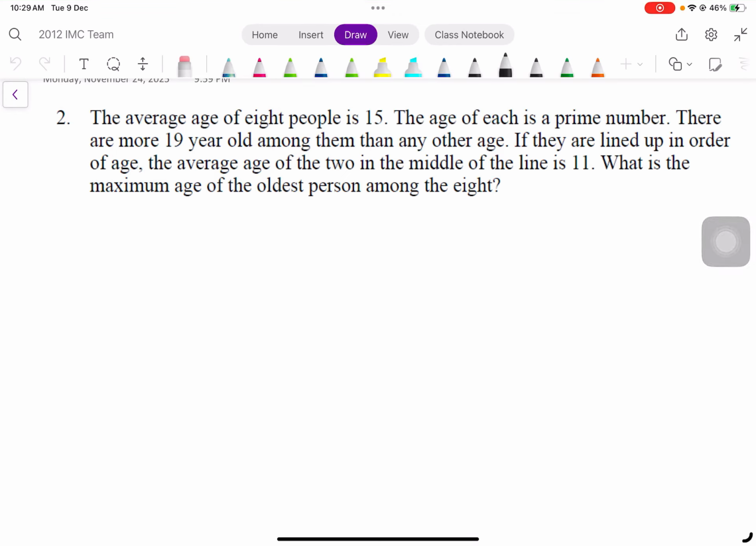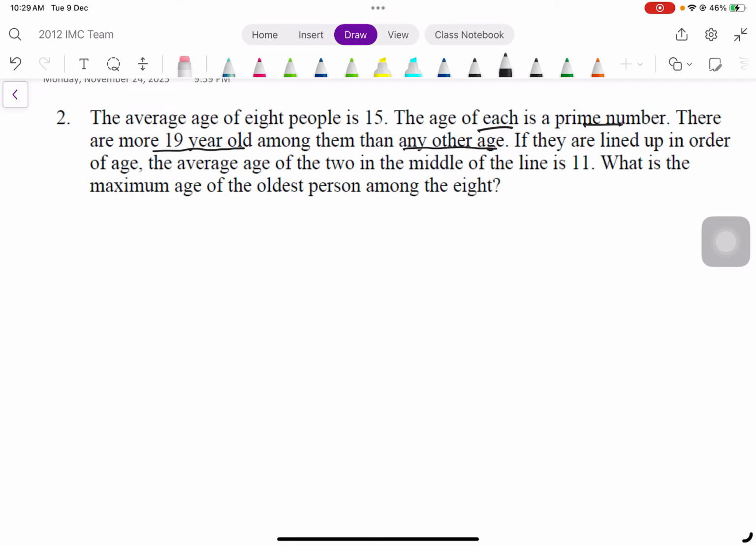The average age of 8 people is 15. The age of each is a prime number. That means the age of every single one is a prime number. There are more 19-year-olds among them than any other age. That means you can say that the mode is 19 years old.